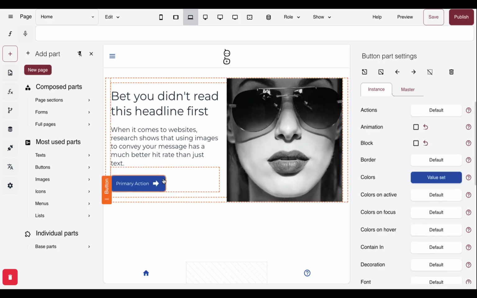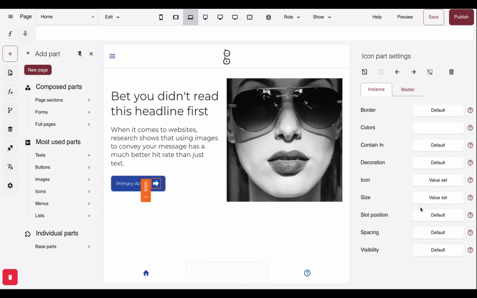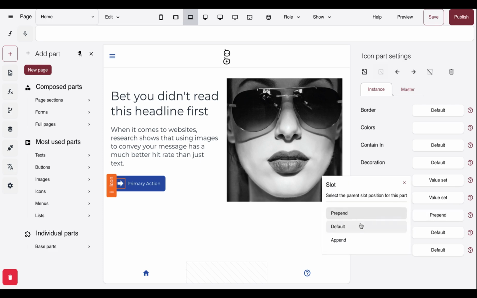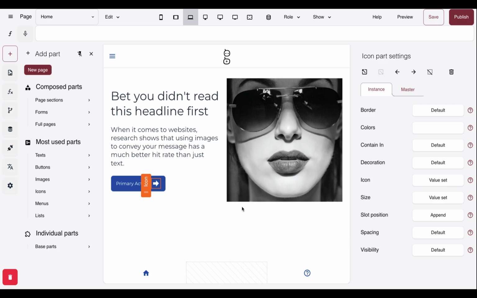Now, because I'd selected the button and I'd added an icon to the button, it's added it automatically to the end of the button. Now, I can change the position of that icon by going to slot position and making it a prepend icon. So that puts it at the beginning of the button. Now, if I don't like what I've done, I can go back into it and change it. I can either change it to the default, which goes to the end, or I can specifically say I want it appended, which means that it goes to the end anyway.